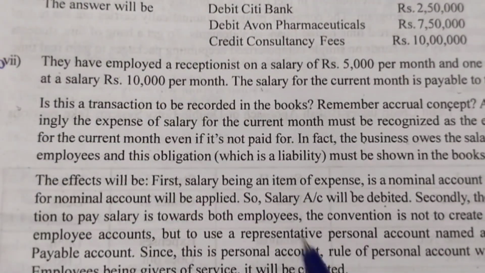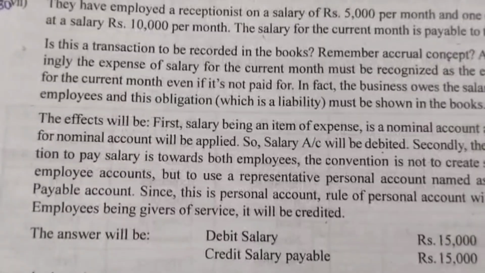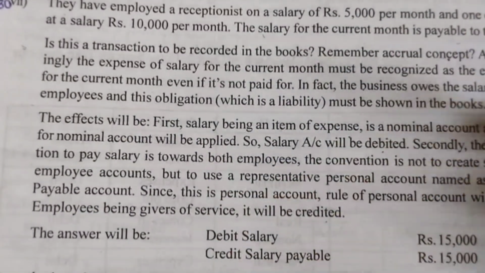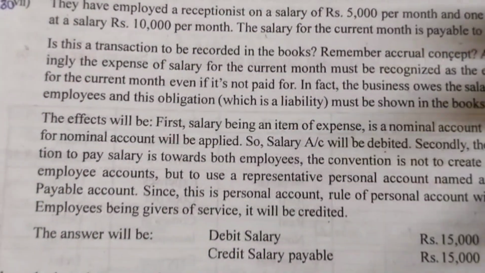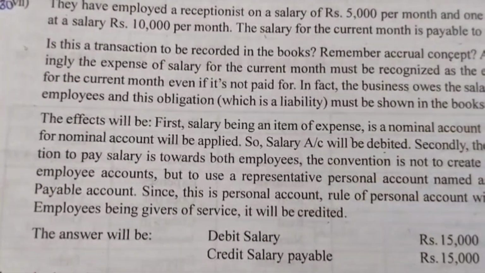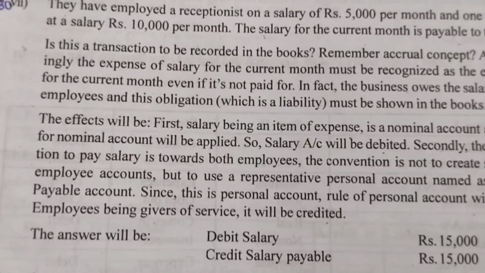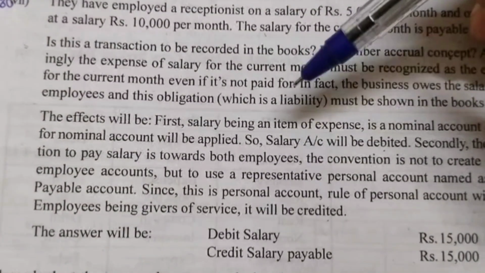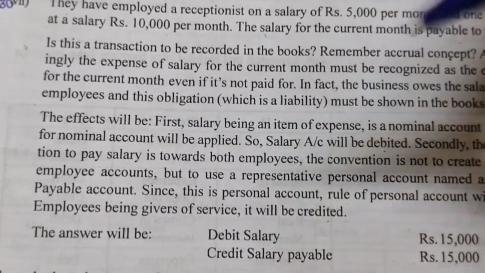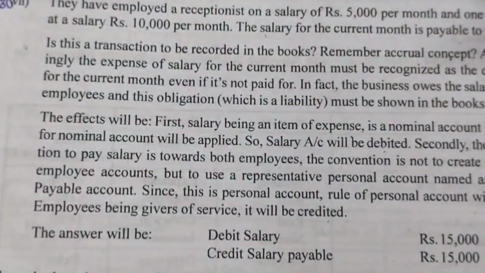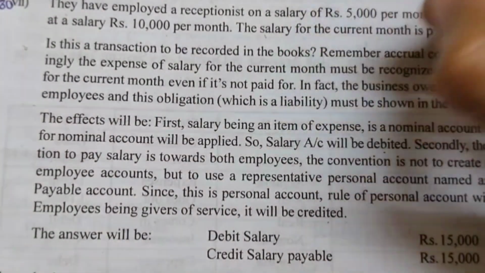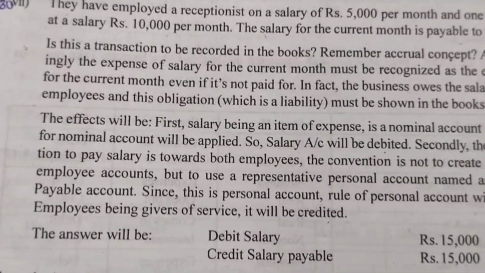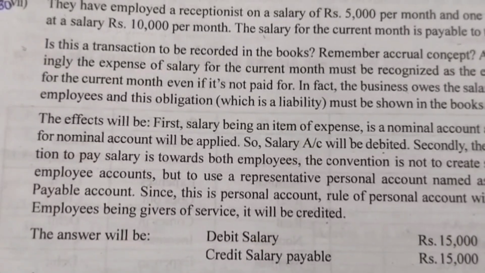So what happens here actually? Salary is an expense. When expense is increasing, we have to debit, and they are owing. The current month amount is not yet paid. So what we have to do? We have to create that, since as per the accrual concept, we have to recognize that, right? They are saying 5,000 per month, so 5,000 plus 10,000 together, 15,000 will be there. The business is owing money to both of them, so it is a kind of liability only. When liability increases, we have to credit it. Simple. So let's write the journal.